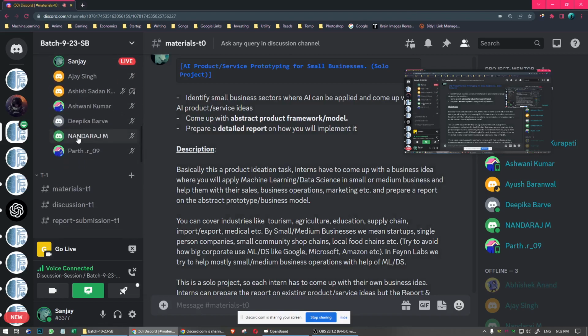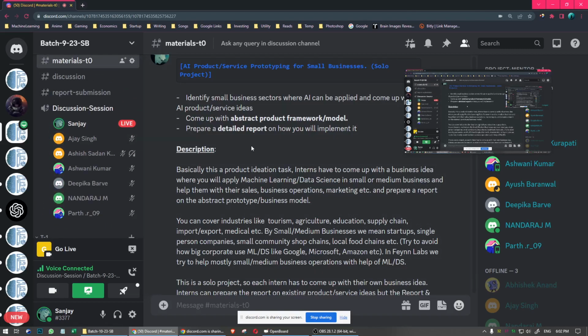Right? So here, the main thing you need to do is come up with an idea of a product and service. You have to come up with a product and service idea which will use machine learning. So what are some examples of AI-enabled products and services? Let's say ChatGPT, a chatbot which uses machine learning and NLP techniques. Or Swiggy, a food delivery app which uses route optimization and other optimization algorithms for faster delivery. Or diabetes prediction and the like.